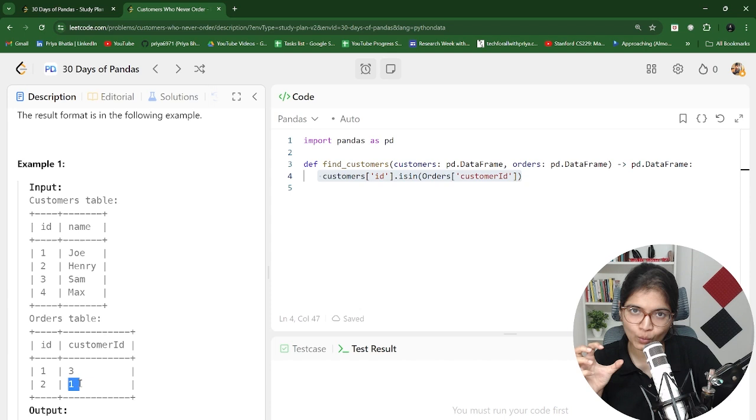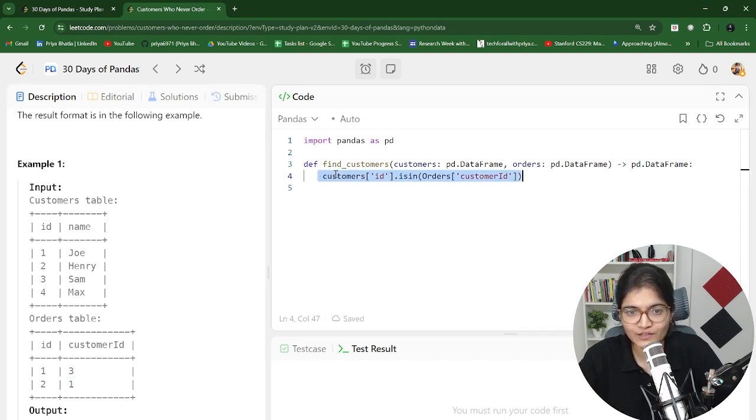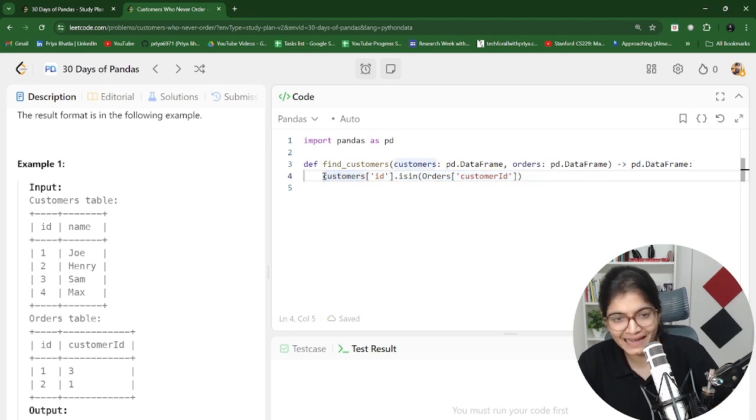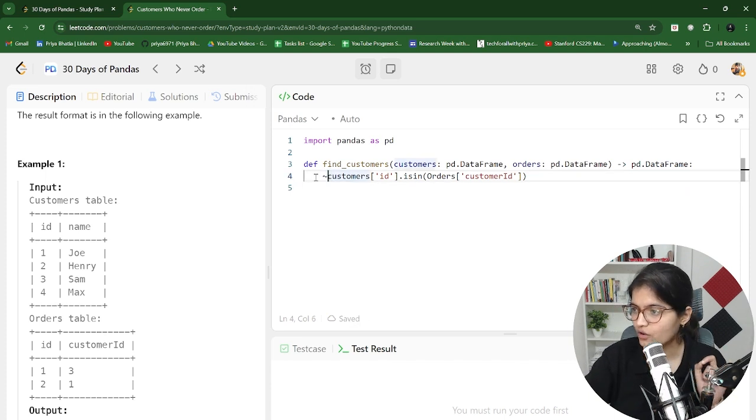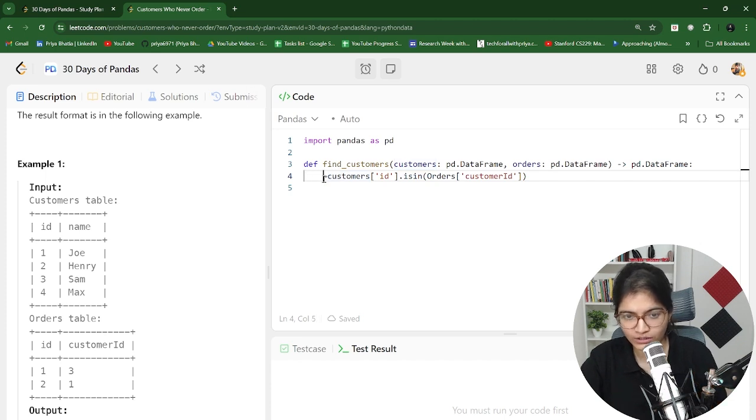What I am looking for is the customers who never order. If, let's say, my question is that you have to display the results of those customers who have ordered, then I think this query is fine. But what I want is who never ordered. So what I will do is, I will just do one thing smartly here on top of this, to apply a negation operator. So what I will be able to get is the customers who never order, and I want the display of all of those customers.